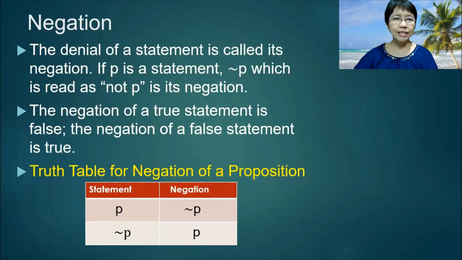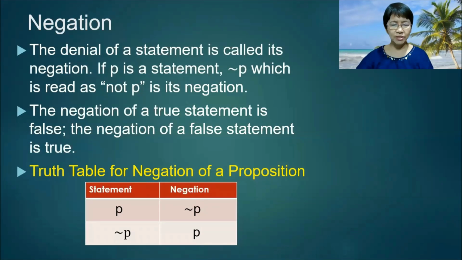Negation. The denial of a statement is called its negation. If P is a statement, not P, which is read as not P, is its negation. The negation of a true statement is false, and the negation of a false statement is true. Here is the truth table for negation of a proposition. So, if the statement is P, the negation is not P, and if the statement is stated in the negative or not P, then its negation is positive or P.